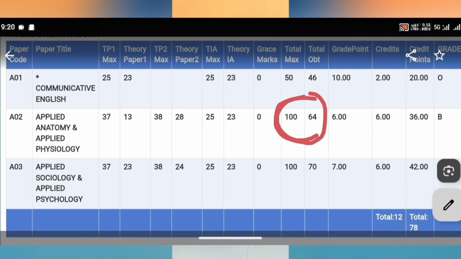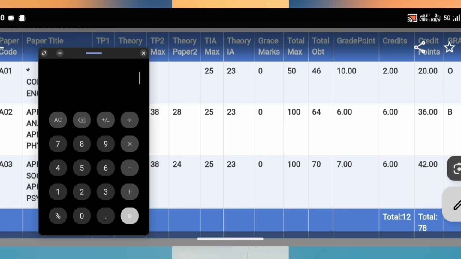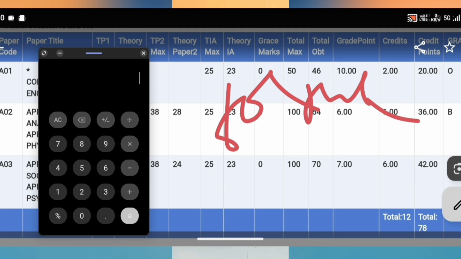Let's calculate this subject percentage according to this mark sheet. For that, open your calculator. As you know the formula, obtained marks divided by total marks.